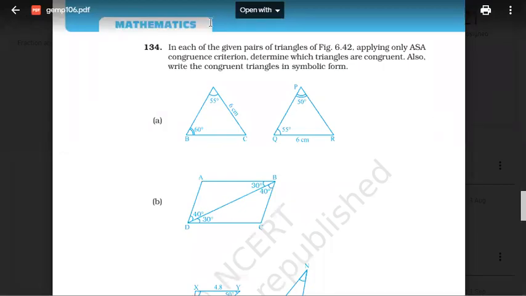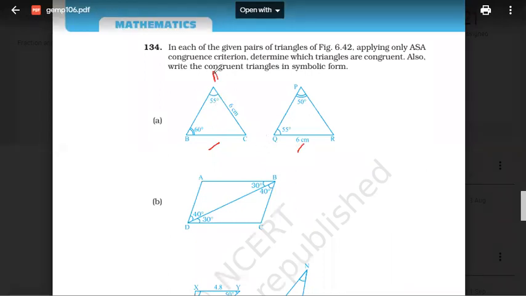Okay, so we will start with 134, right everyone? We'll continue with 134. Everyone just go through question 134. In each of the given pairs, I guess everyone can prove whether these two triangles are congruent or not. Tell me.